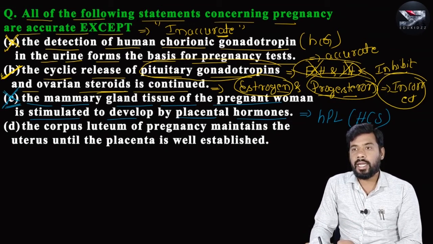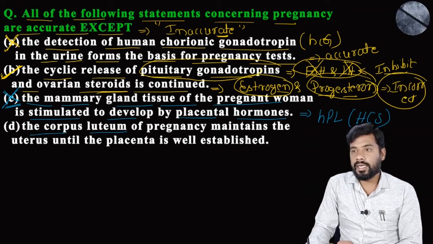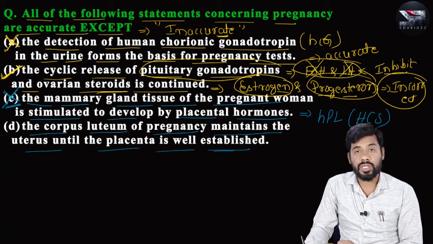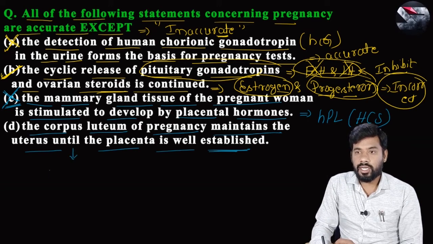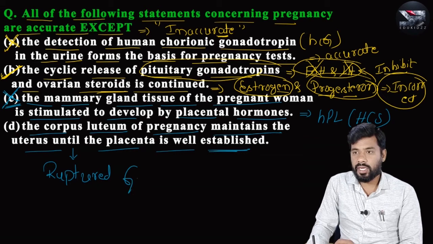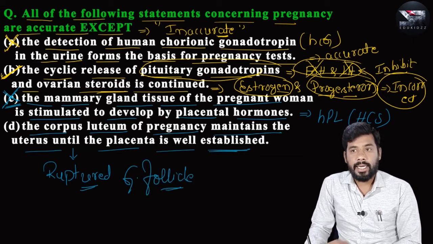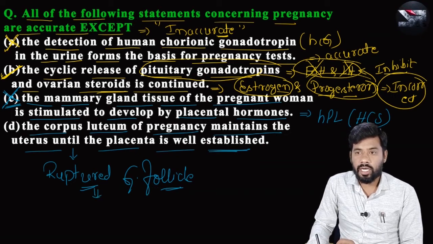If you take statement D, the corpus luteum of pregnancy maintains the uterus until the placenta is well established. The corpus luteum is formed by the ruptured Graafian follicle, and it goes on secreting progesterone hormone.